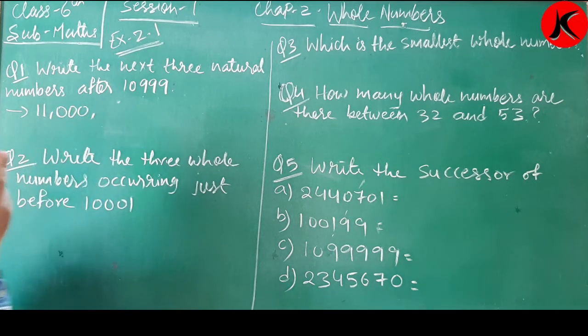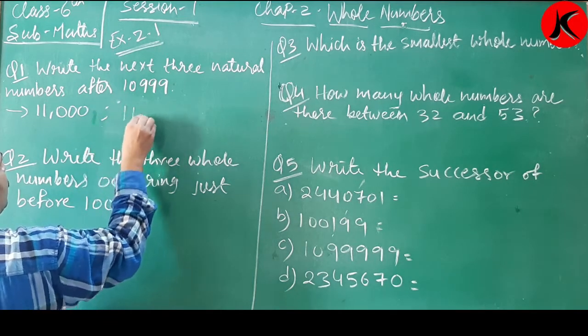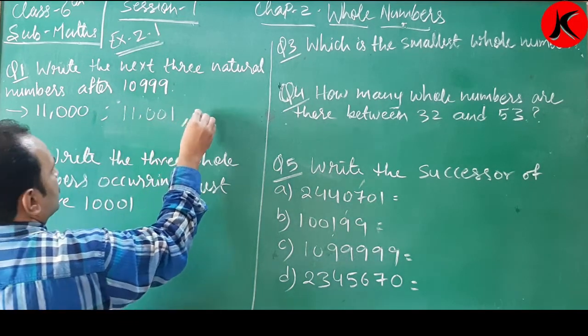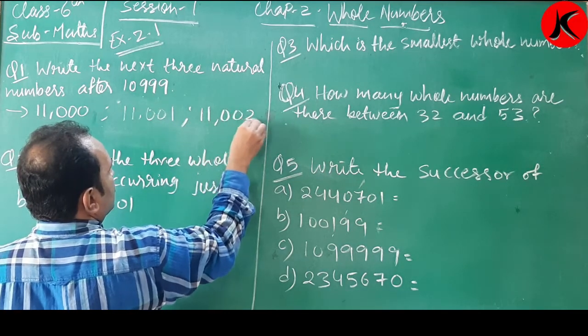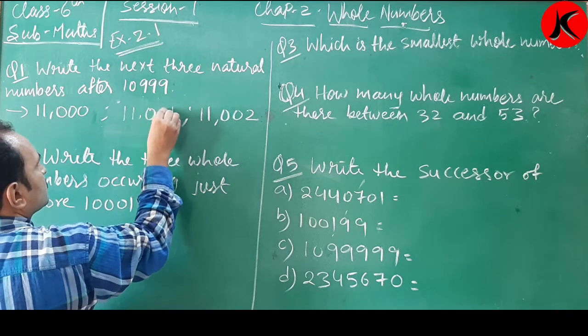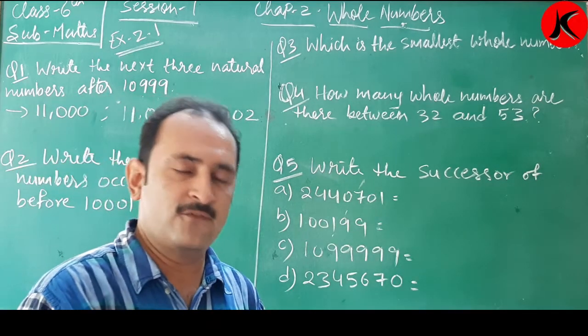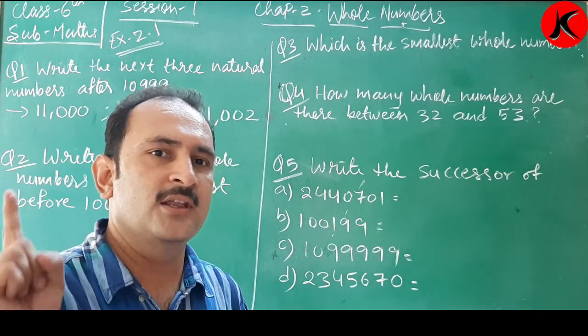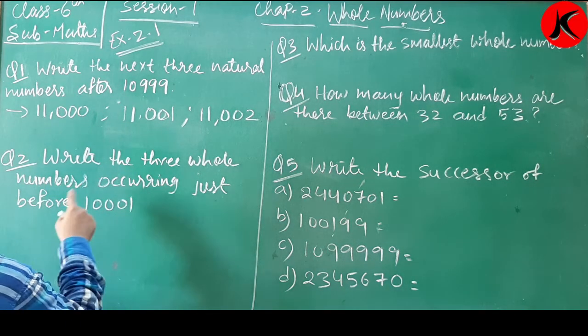I want 3 natural numbers. इसके बाद क्या नंबर? 11,001, 11,002. Okay, children, these are the 3 natural numbers after 10,999. Clear?